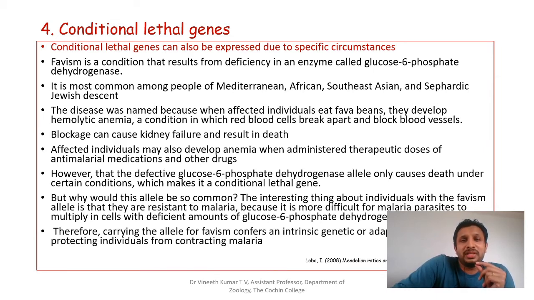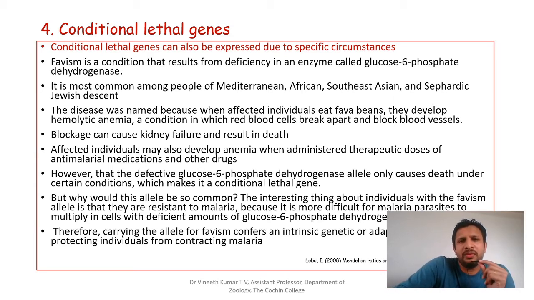That is the reason why evolution selected such individuals to populate and become common. Otherwise, they would have become a recessive one with a lower number.